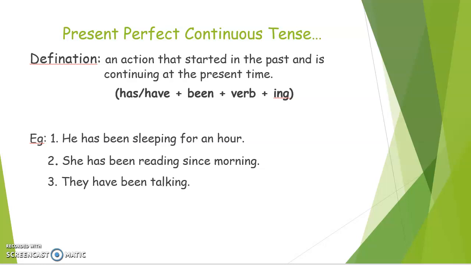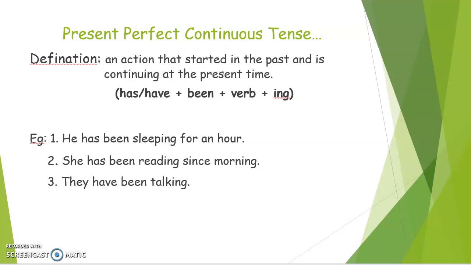He has been sleeping for an hour means he slept before an hour and now still he is sleeping. This is known as present perfect continuous tense. Simple. Next example, she has been reading since morning means she was reading the book in the morning and till now she is reading. It means that she is continuing her action from the past till the present time, which is known as present perfect continuous tense.